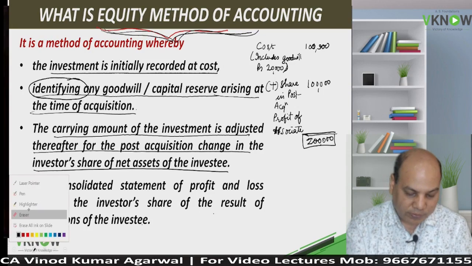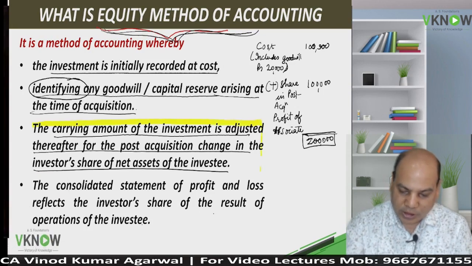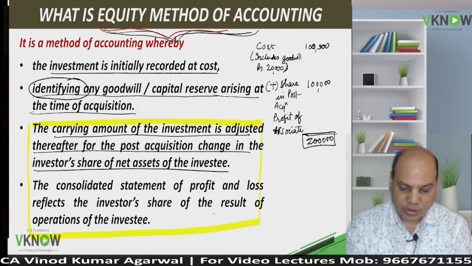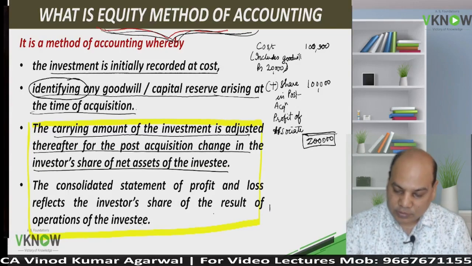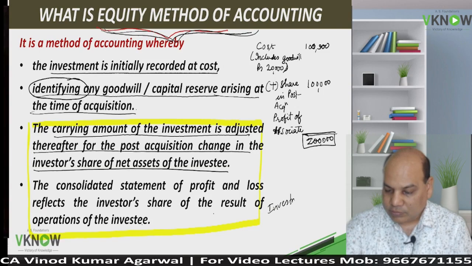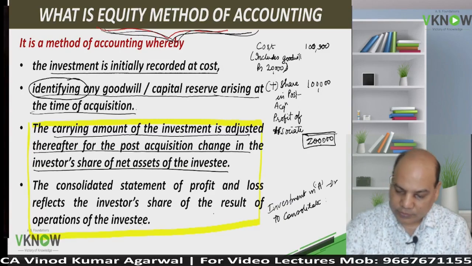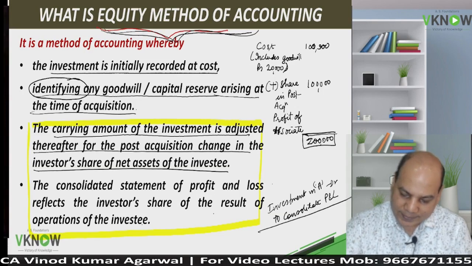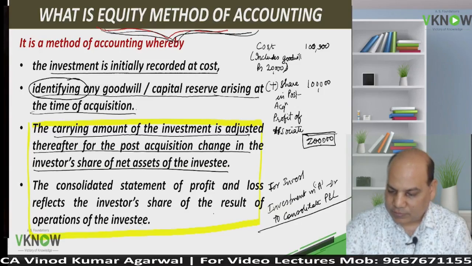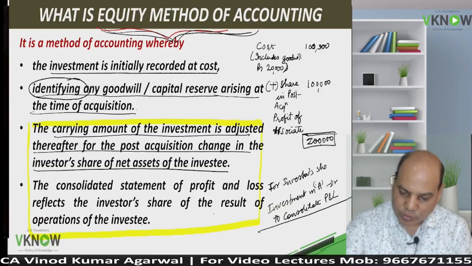So the combined interpretation of these 2 points is, if the associate makes the profit, the effect will be given: investment in associate debit to consolidated P&L account for investors' share only.